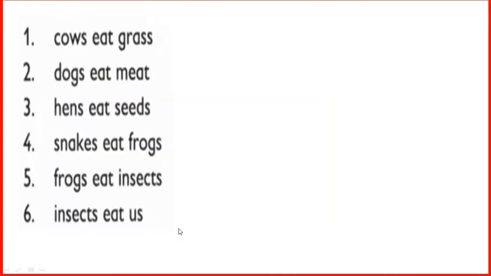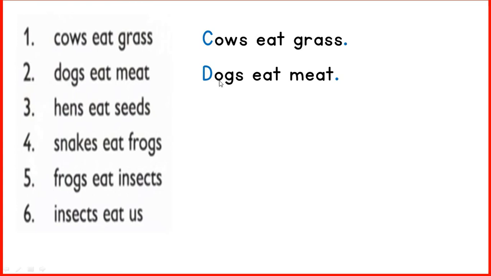Now C, yes, C should be capital. C is capital here, and after the sentence we put full stop. Cows eat grass. Say this sentence. Cows eat grass. Dogs eat meat. What should you do? Yes, you have to make this D capital like this. Yes, D is capital now. Dogs eat meat. At the end of a sentence, you put full stop.